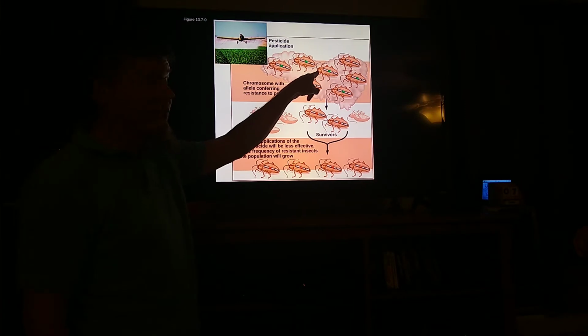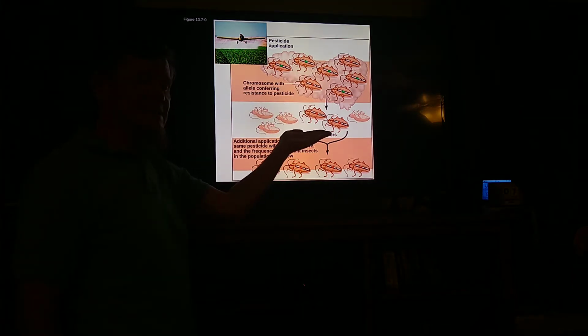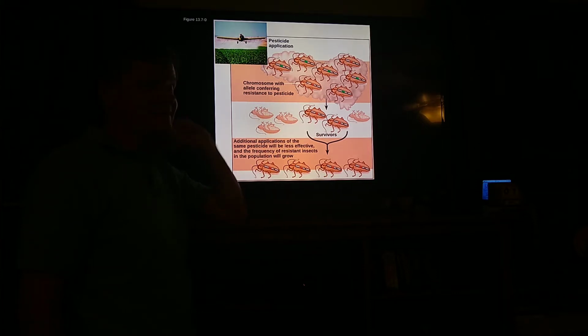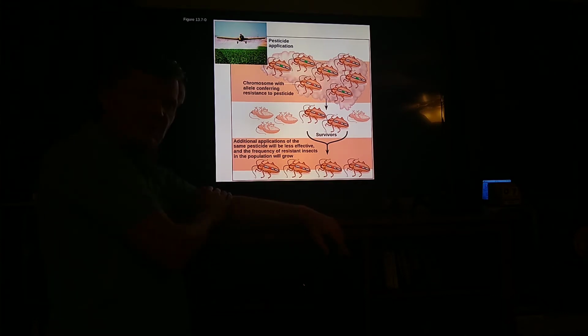So if I kill off all the ones that are weak to the pesticide, what are the only ones that remain? Ones that are resistant to the pesticide. If mommy is resistant to the pesticide and daddy is resistant to the pesticide, what does that mean for babies? It means that babies will probably also be resistant to the pesticide.